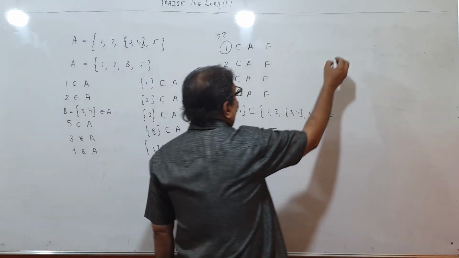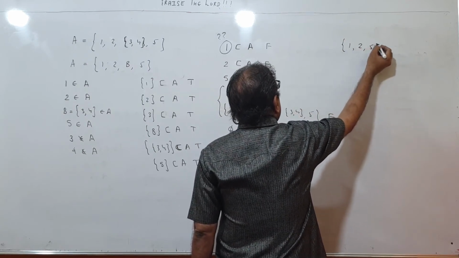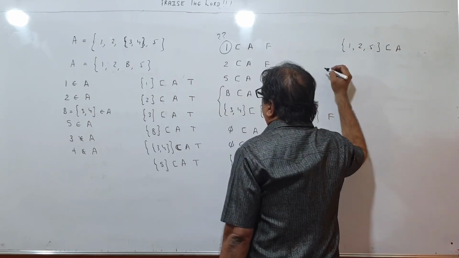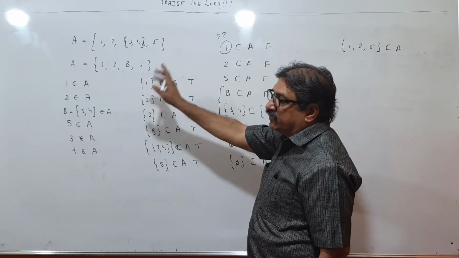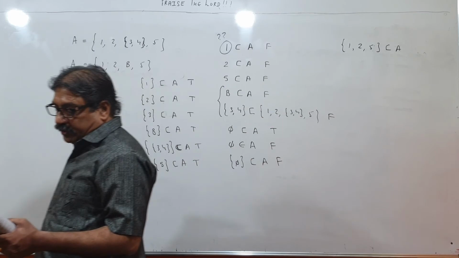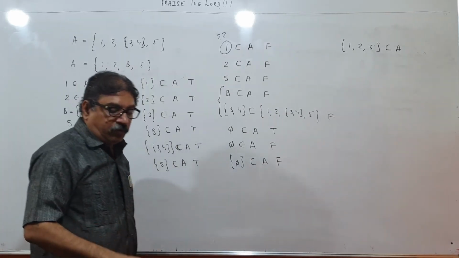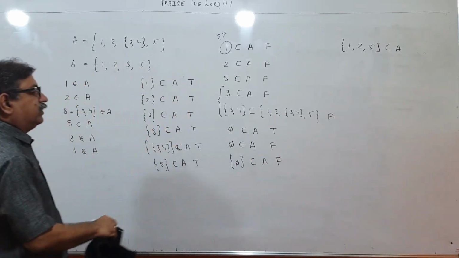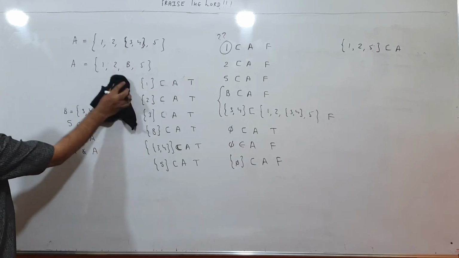Then {1, 2, 5}. Is it a subset of A? Can we see elements 1, 2 and 5? Yes, it is correct. You have already written all those things. So that was about question number 3, children. Please pause and copy all these things. You will be able to understand.